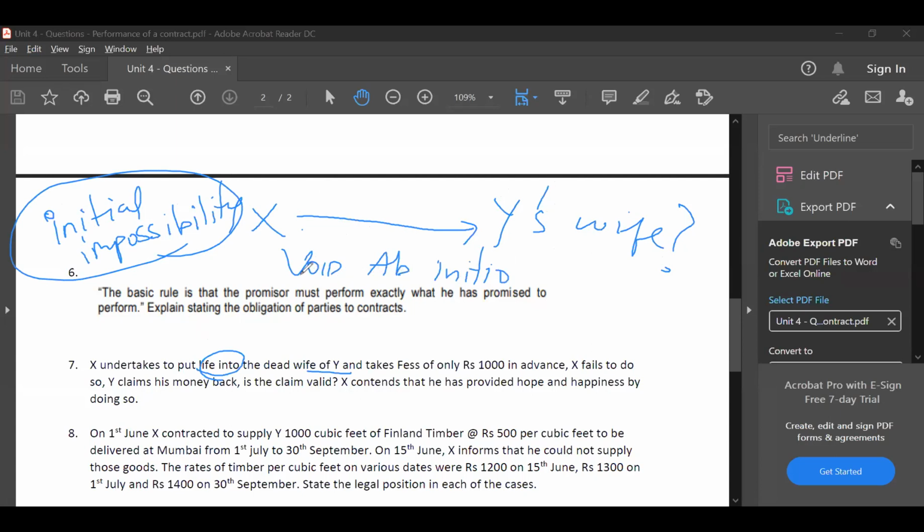Therefore, any benefit received out of this contract, which is void ab initio, by one party has to be returned to the other party. So here, X has received benefit from Y by taking fees of 1000 in advance. Therefore, X has to return the 1000 back to Y. He cannot say that he gave hope and happiness. That is not a valid explanation.